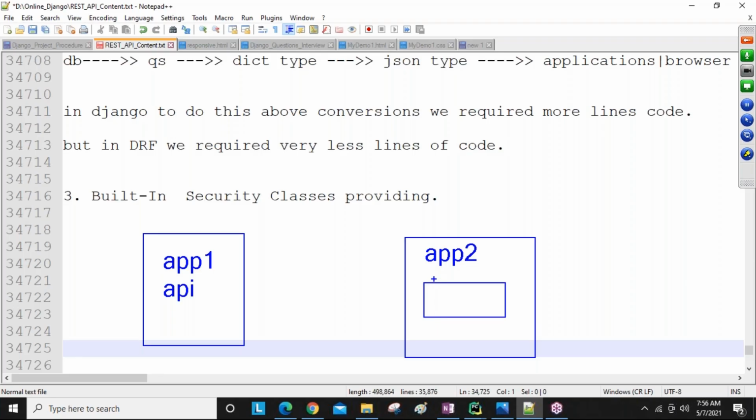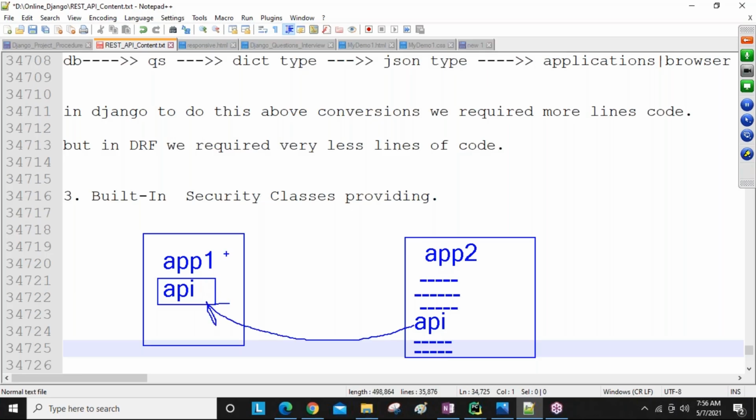People are going to use this API. For example, here they write some lines of code, line 1, line 2, and here again, totally 3 lines of code are there. Now here they use my API. Next here some more lines of code are there. Assume that later we will design how we write this code. So I created an API here, guys. Using this API, application 2 is going to communicate with my application 1. Next they are going to get the response back.